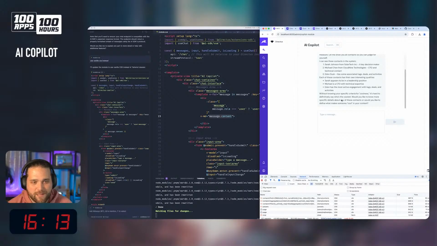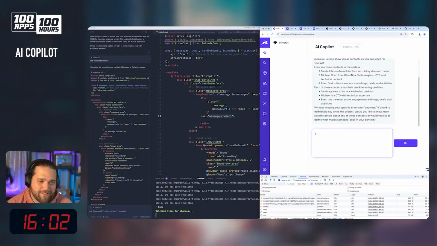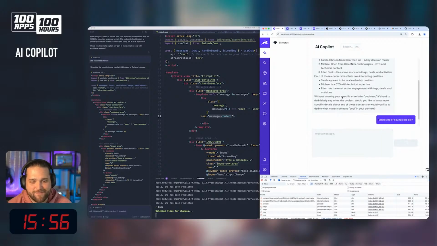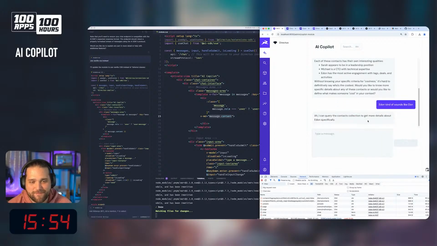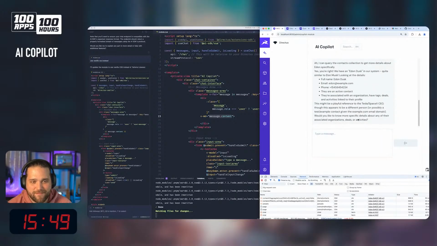Each of these contacts has their own interesting qualities. Without knowing your specific criteria for coolness, it is hard to definitively say who is the coolest. Edon kind of sounds like Elon. This might be a playful reference. Who knows? Who knows? All right, so this is super interesting, right?